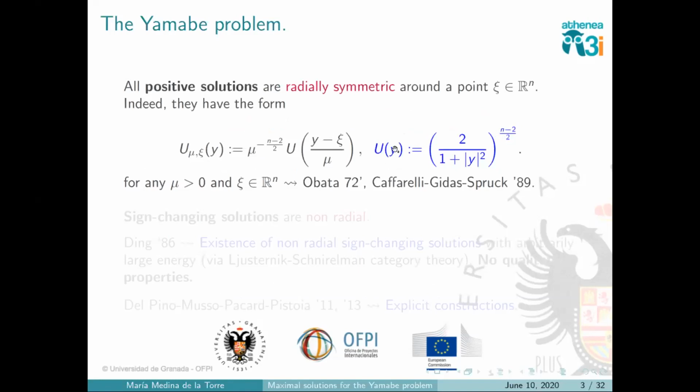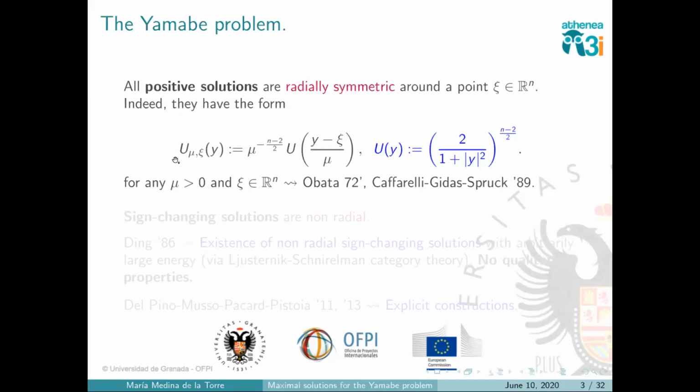Every positive solution to the Yamabe equation is given by this function or a translation or a dilation of it. Every time that I write U_{mu,psi}, psi is the point where the bubble is centered, and mu is the dilation or concentration parameter. I mean this bubble at this point with this concentration parameter.